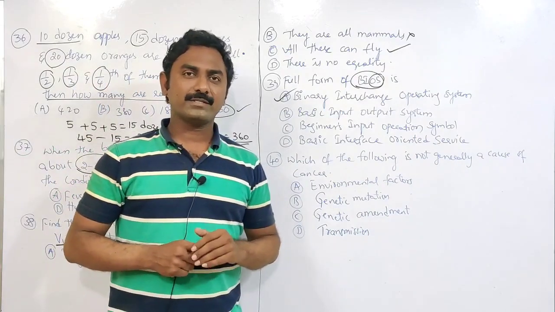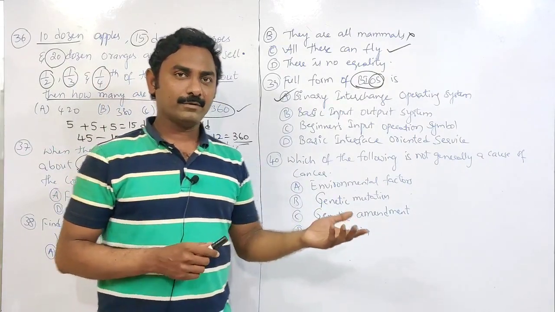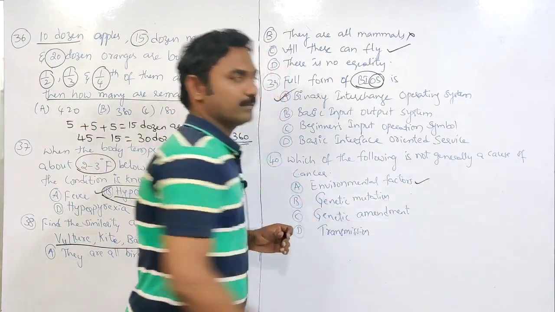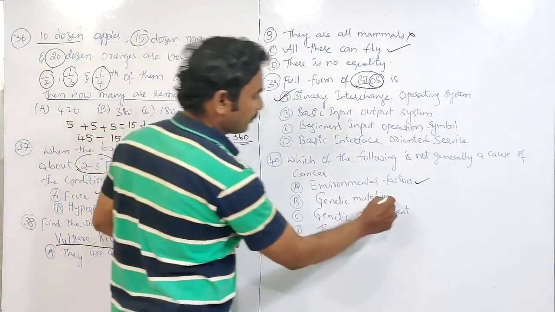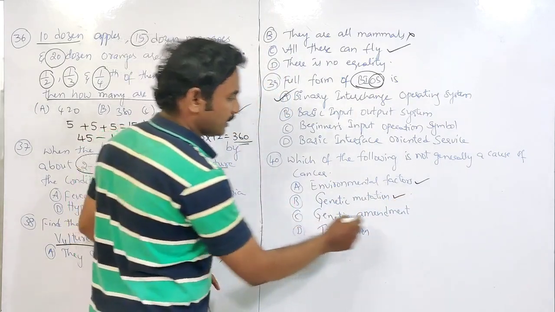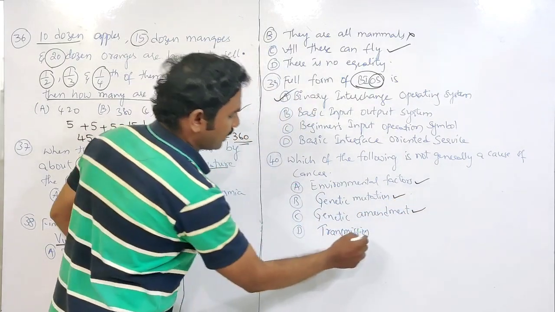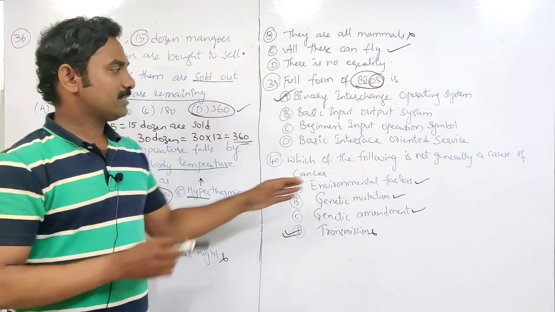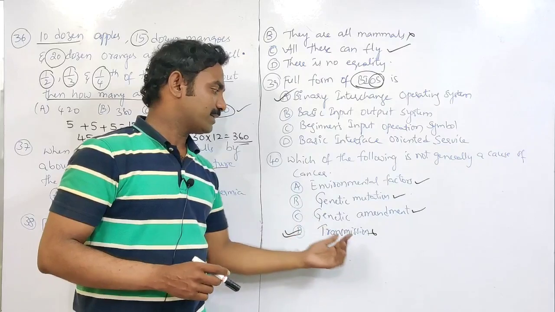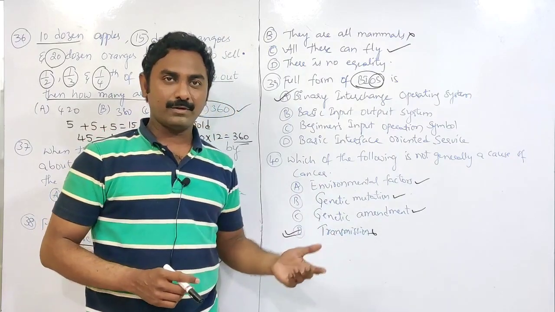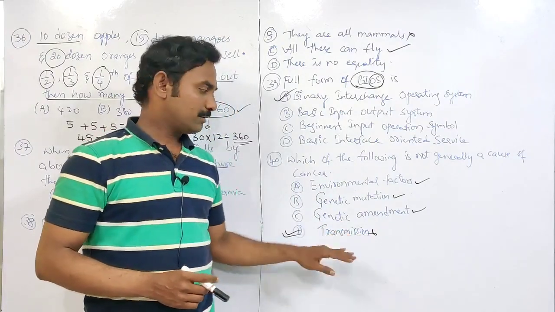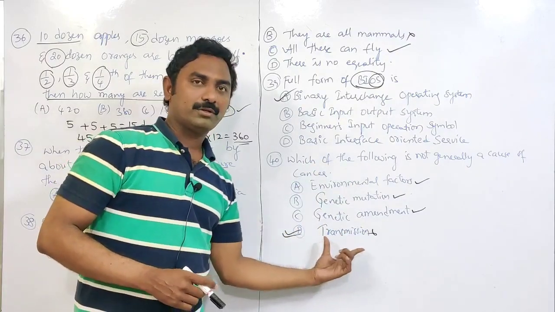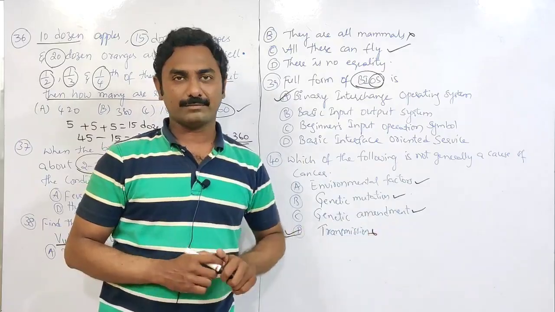The next one is, which of the following is not generally a cause of cancer? What are the causes of cancer? Our lifestyle, what we eat, environmental factors, pollution, genetic mutation. Transmission is wrong. So the answer is transmission. Cancer cannot come from one person to another person through transmission. It can be from all these other factors, but not through transmission from one person to another person.